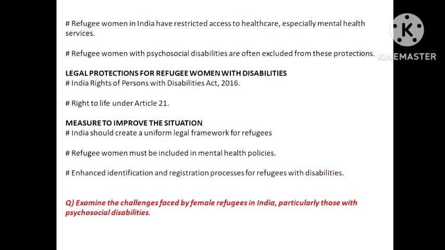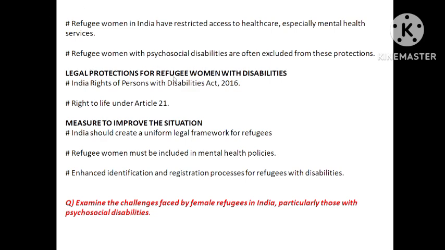Refugee women have psychological disability and are often excluded from protections. Psychological disability means what? Because of all the atrocities that they have faced, their psychology will be such that they will not be able to open up. They will not have self-esteem and self-confidence to exist in places like big cities. If your self-confidence is low, people around you will eat you. Okay, that is what the line is talking about.